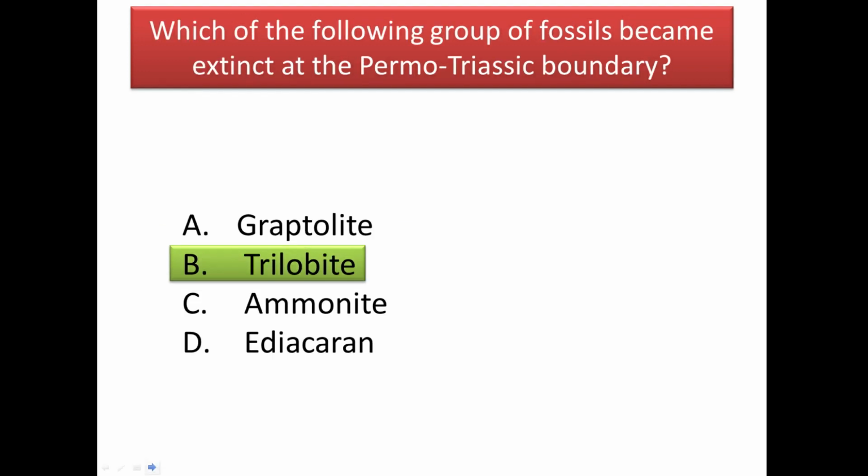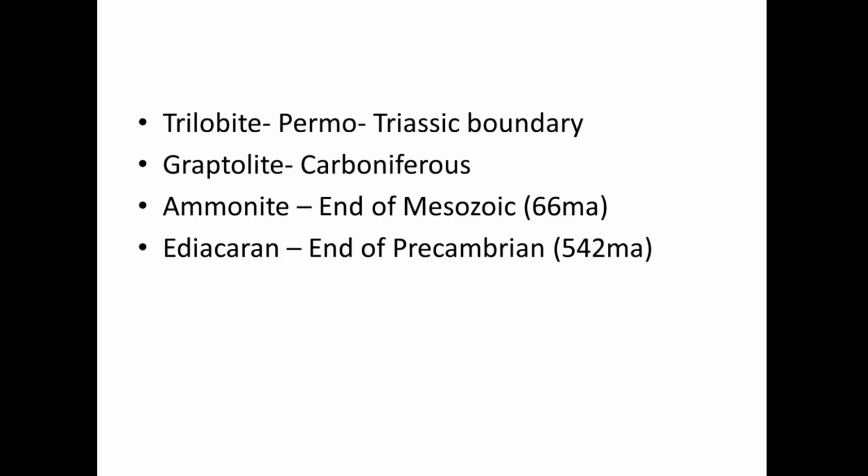The next question is: which of the following groups of fossils became extinct at the Permo-Triassic boundary? And the answer is trilobites. Trilobite became extinct at the Permo-Triassic boundary. Graptolites became extinct in the Carboniferous. Ammonite became extinct at the end of the Mesozoic, approximately 66 million years ago, and Ediacaran fossils went extinct at the end of the Precambrian era, approximately 542 million years ago.